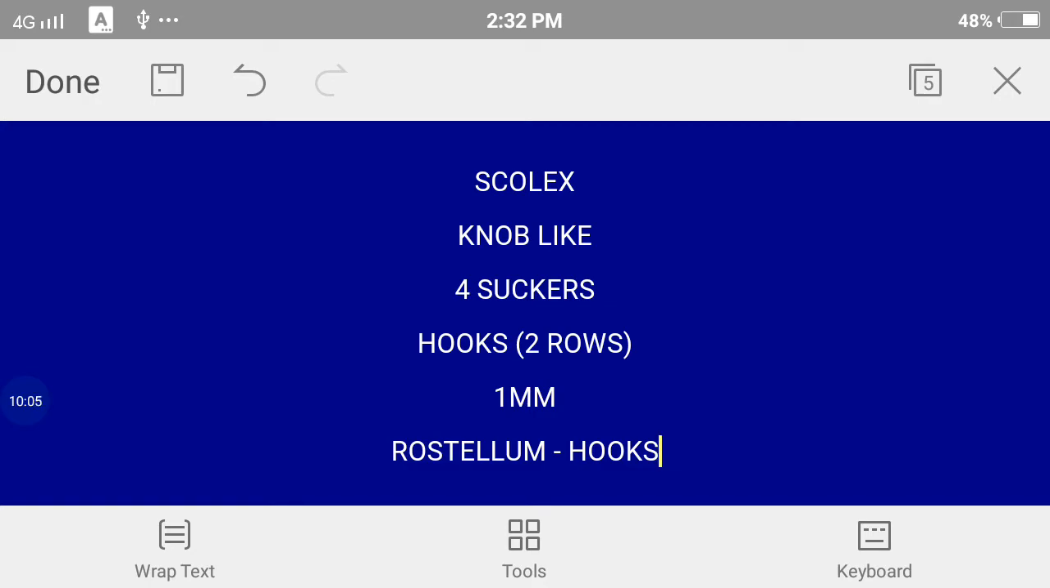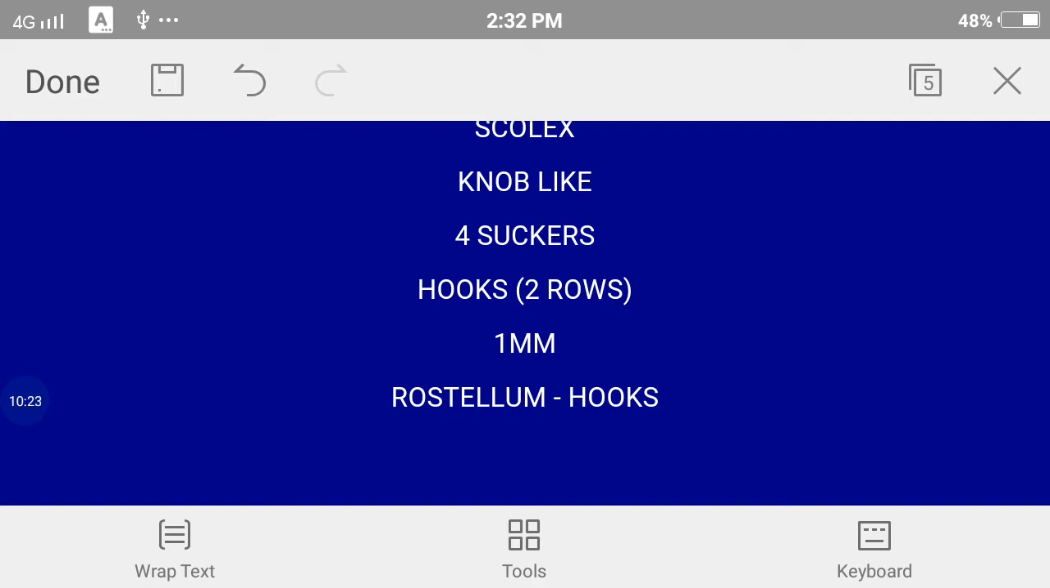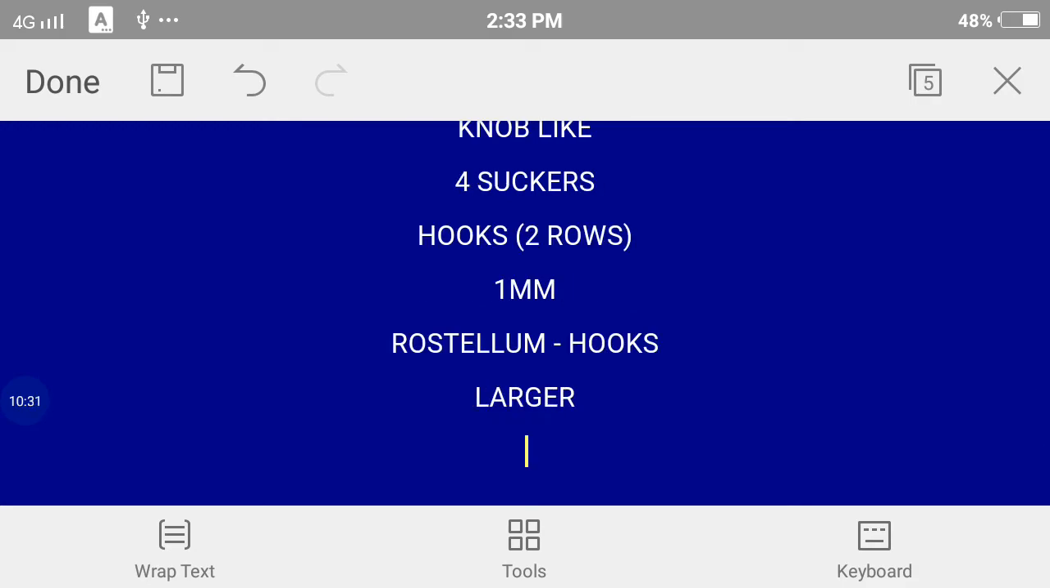It has got 4 suckers. It has got a rostellum, which is a plate over it on the anterior side, and this plate or the rostellum has got 2 layers of hooks, 2 rows of hooks. And one thing to be mentioned is that the hooks of the anterior layer are larger, and the hooks of the posterior layer are smaller. So all the hooks are used to bind to the intestine. These hooks help in the anchorage of Taenia solium into the intestine of the man.